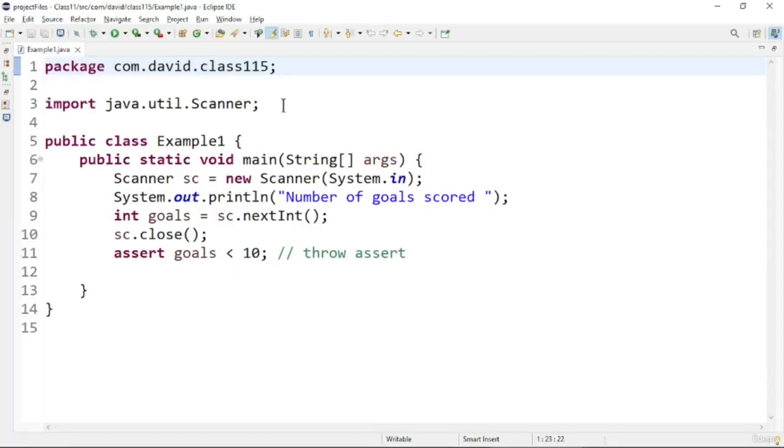Now in this program we are going to discuss assertions in Java. We have seen assertions in the theoretical aspects, so now we will see a practical program. In this program I am going to check whether the number of goals scored is less than 10. That is the assertion condition for me.